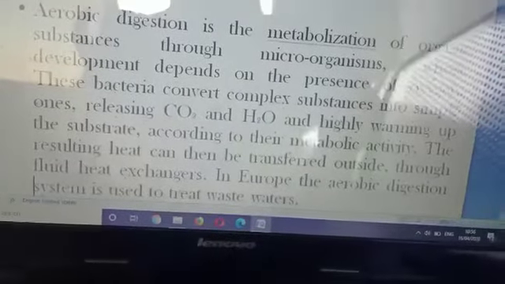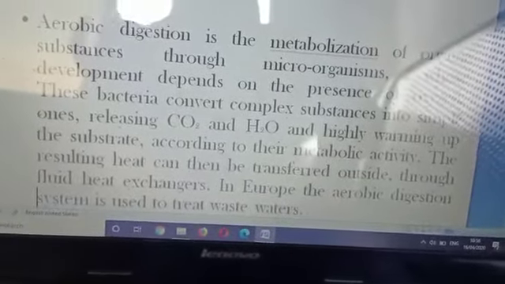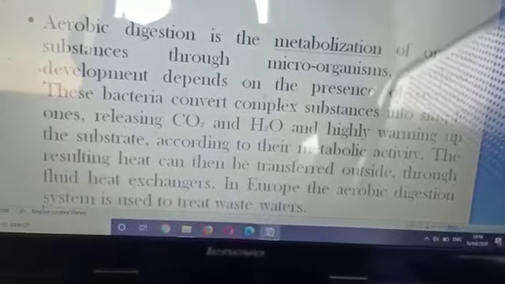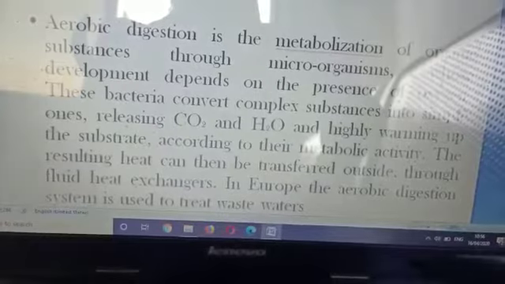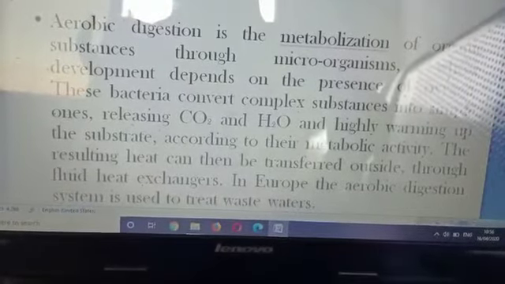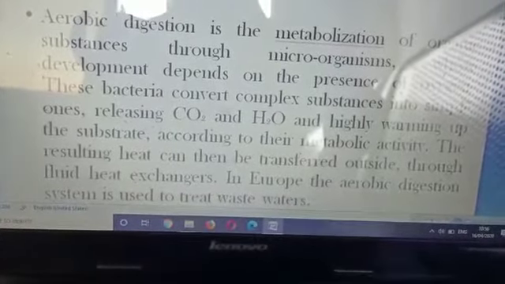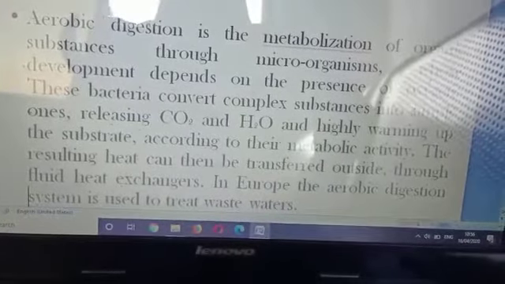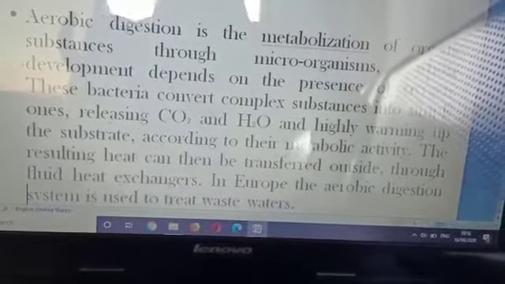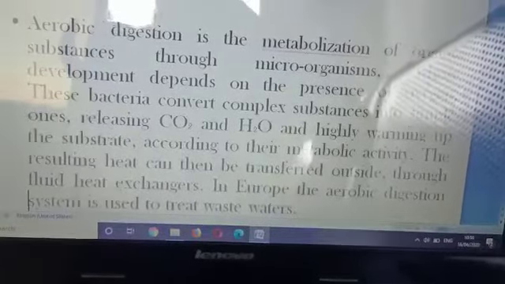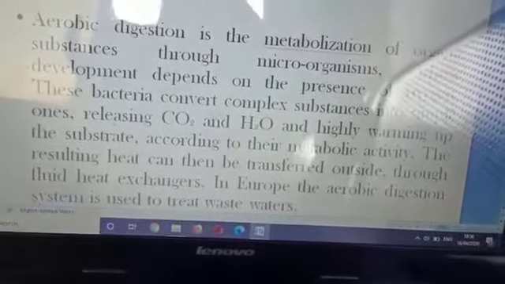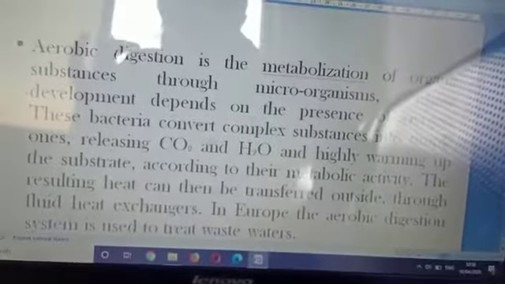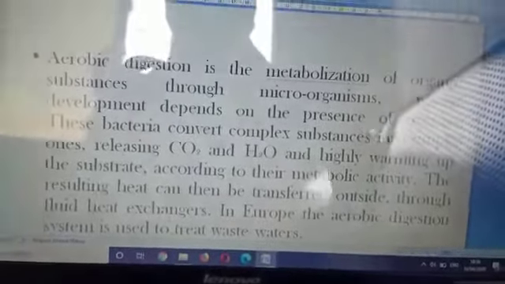The metabolism of microorganisms depends upon the presence of oxygen. The bacteria act on complex substances, releasing H2O and so on, processed according to the metabolic activities, with heat transferred outside to heat exchangers. The aerobic digestion system is used as a treatment for waste waters.